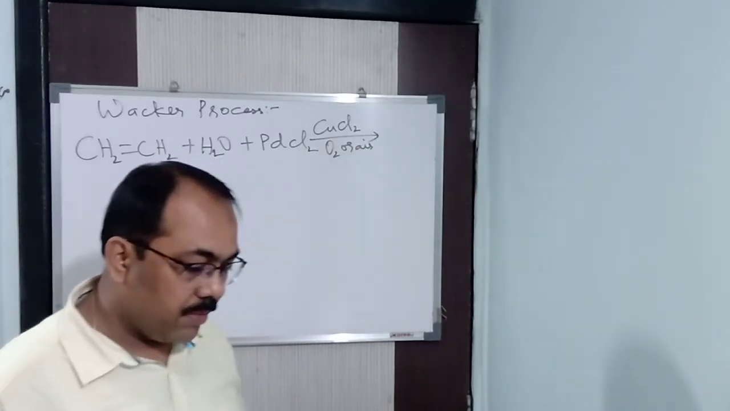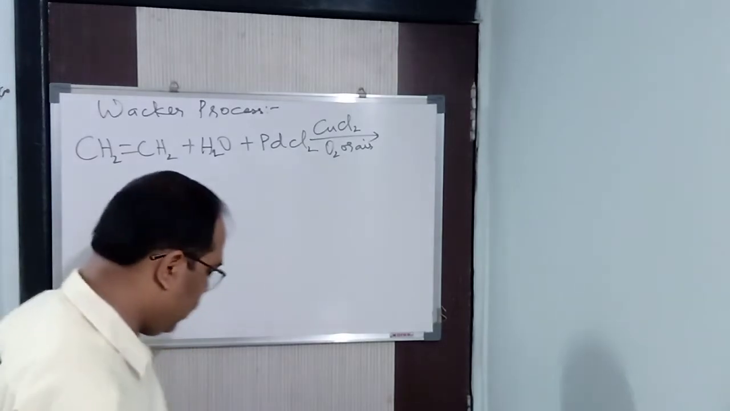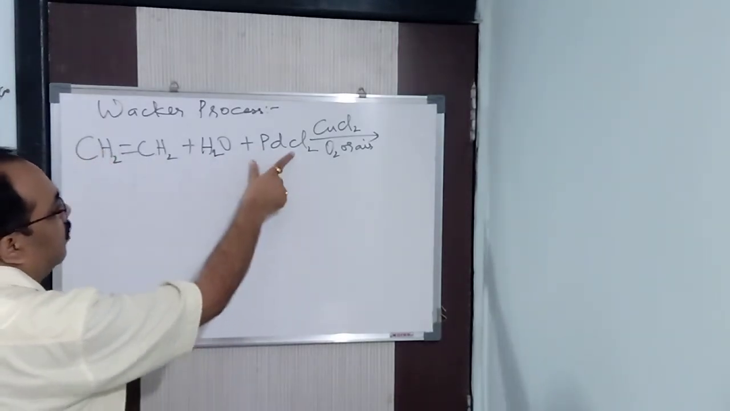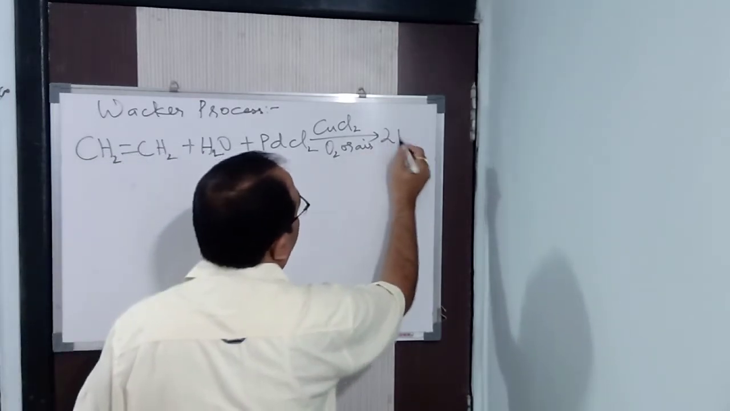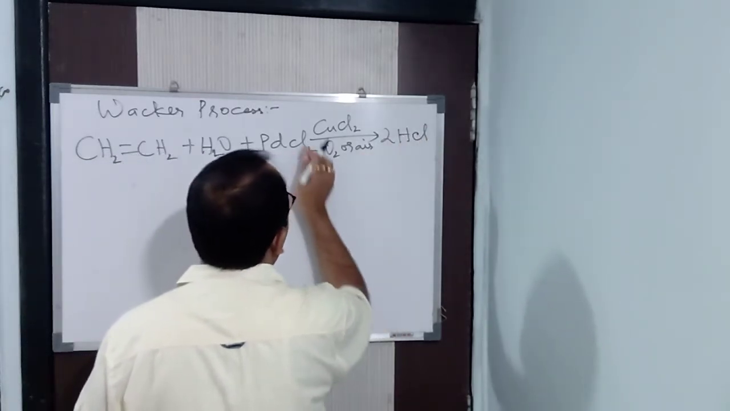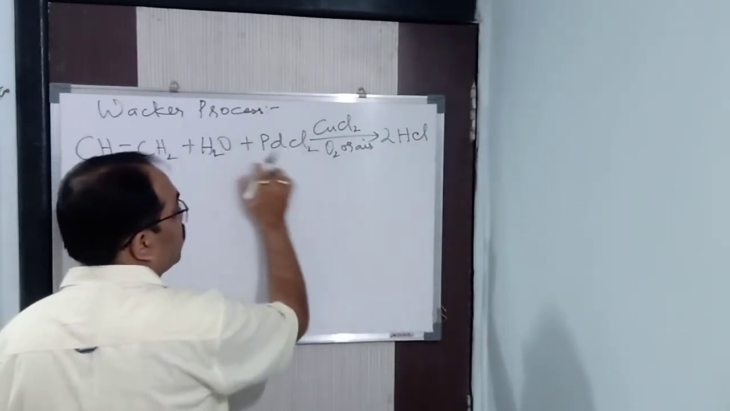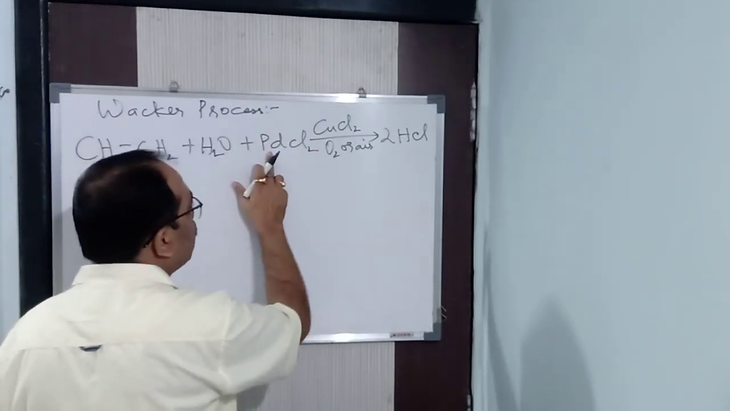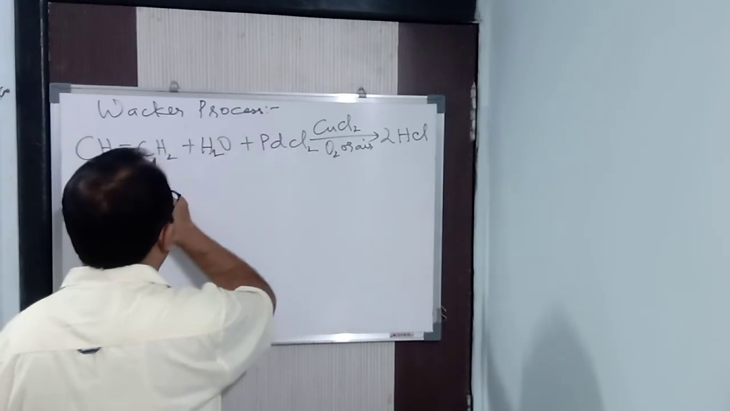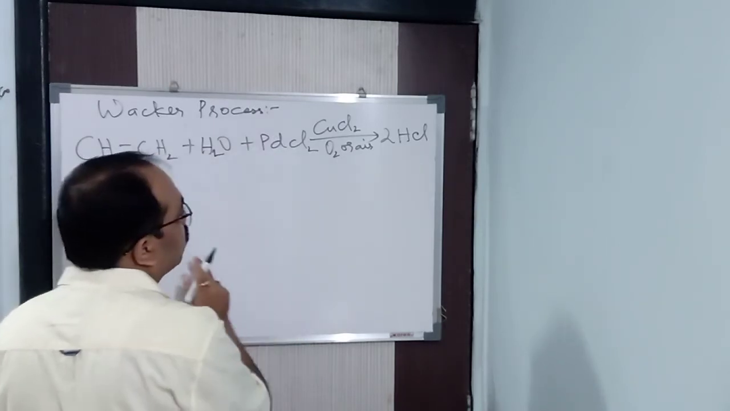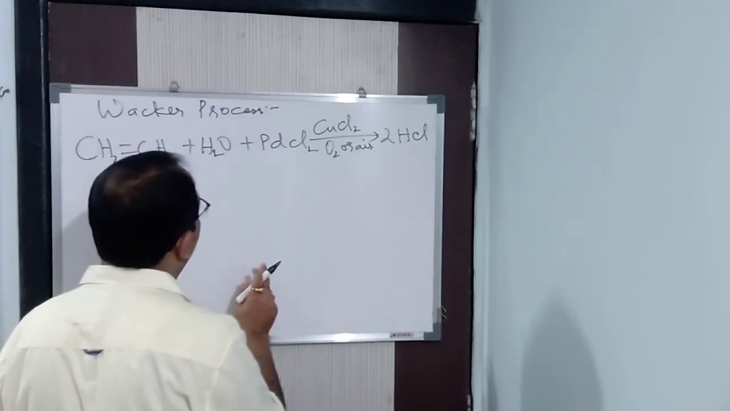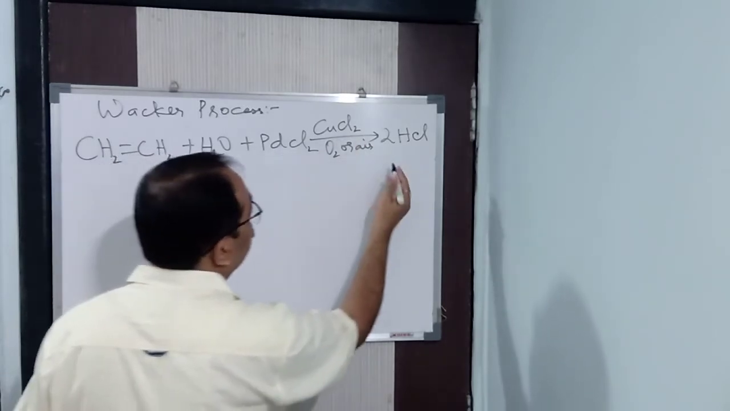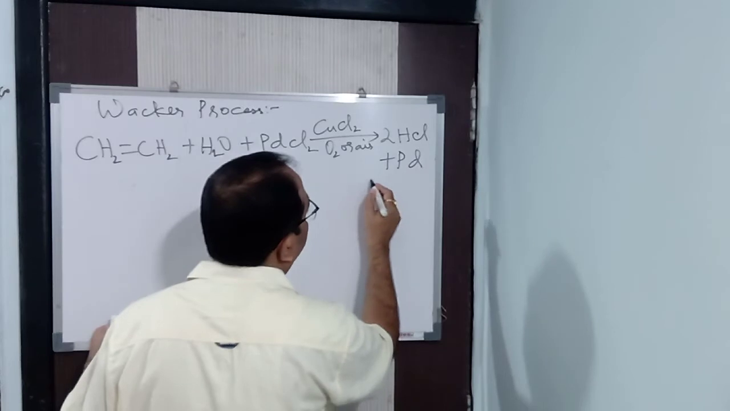So what are you going to get? Try to understand here. First of all, these two hydrogens react with chlorine to form 2HCl. Because, as I said, this acts as a co-oxidant and this acts as an oxidant. Oxidant means oxidizing agent. It oxidizes this particular substance, ethene. So ethene will be oxidized to ethanol, definitely, and itself it will get reduced, to Pd.